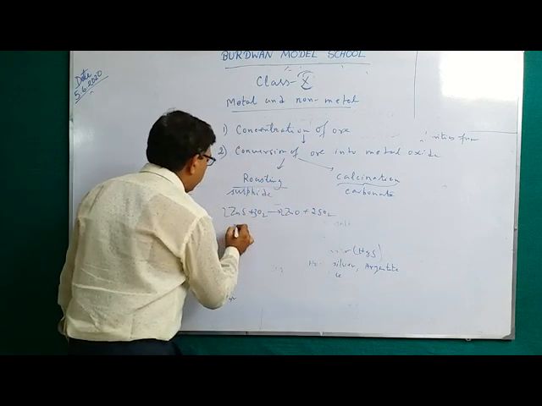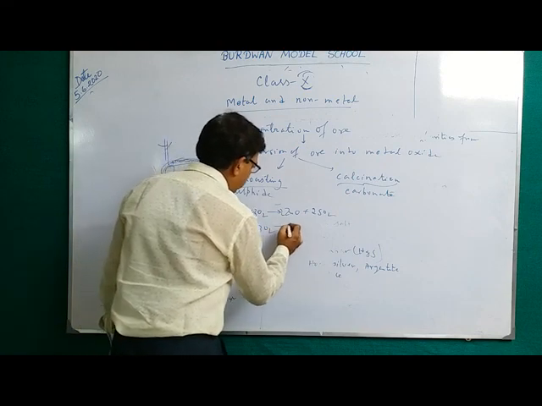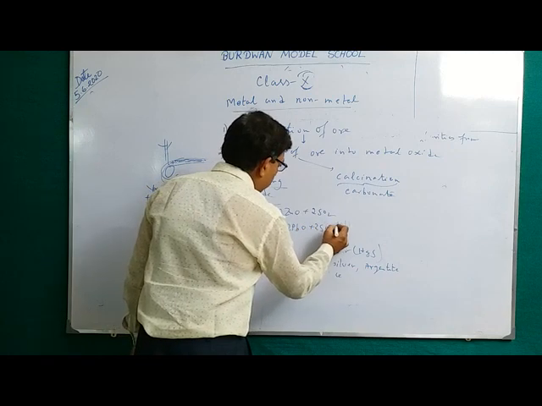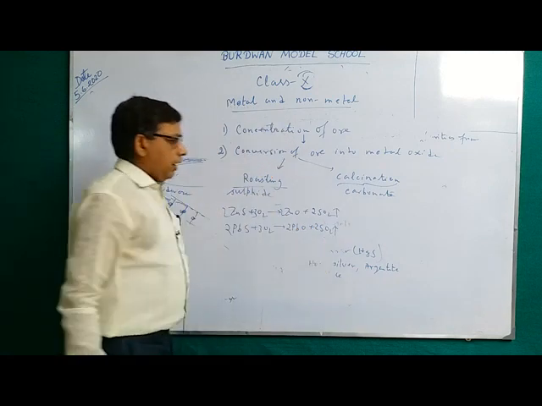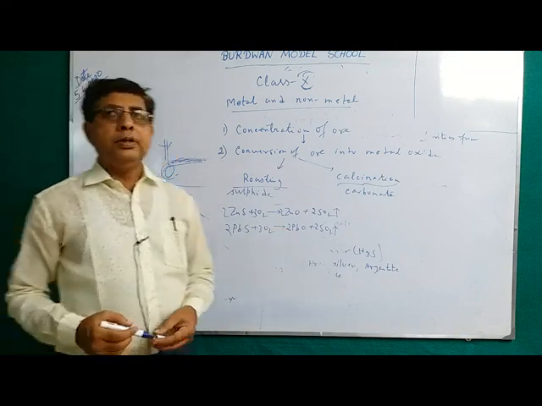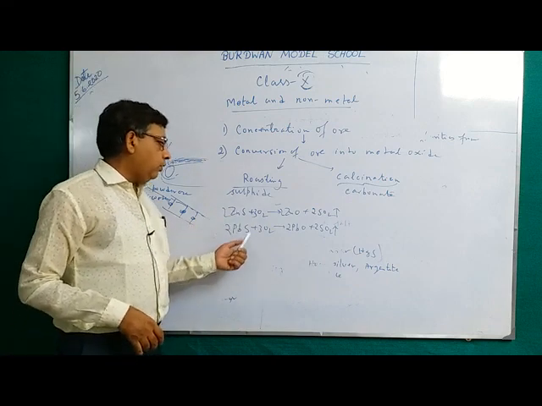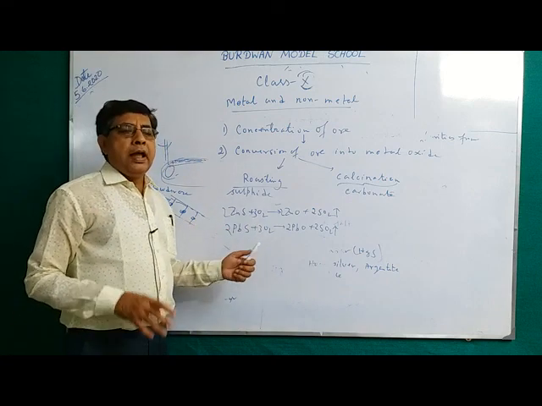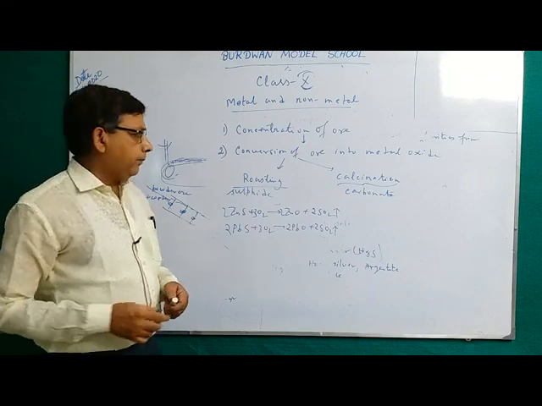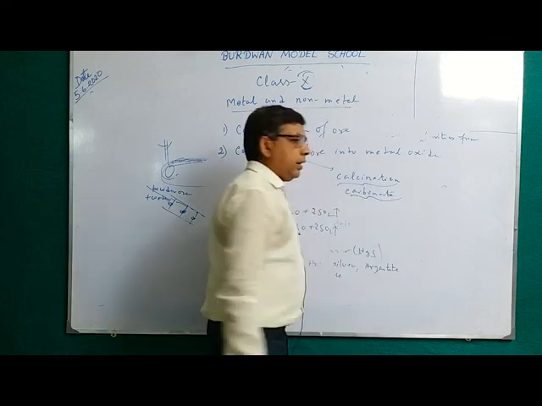Lead sulfide, PbS, when heated with oxygen, is converted to lead oxide plus SO2. SO2 gas, due to its volatile nature, evaporates, and we get the oxide. This oxide can easily be reduced to metal. So this process of heating the sulfide ore in presence of oxygen at high temperature below its melting point is known as roasting.